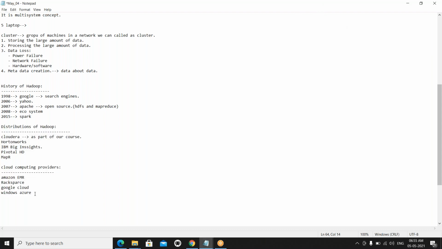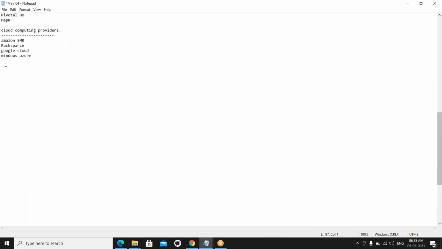And come to the Hadoop framework. Hadoop framework means we have the Hadoop 1.x version and the Hadoop 2.x version. The Hadoop 2.x version we can also call YARN.